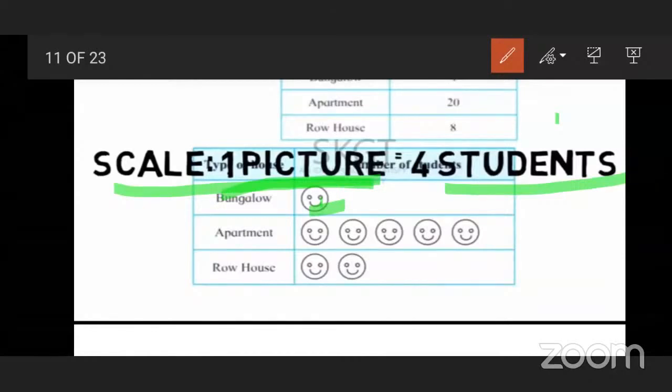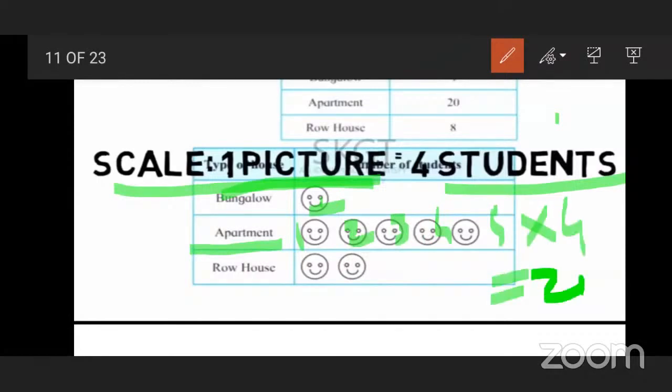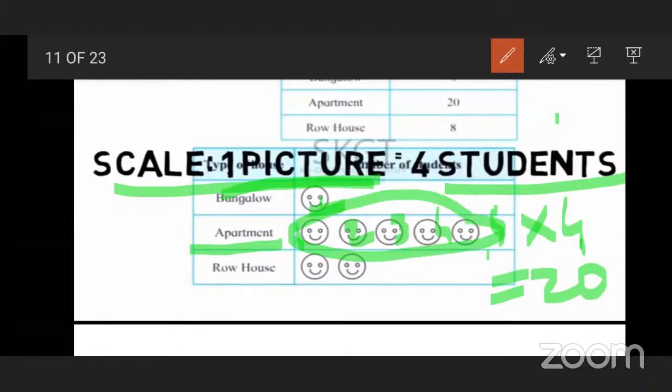How many apartments are given? 20. One picture consists of 4 students, so how many smileys do we draw? 5. 1, 2, 3, 4, and 5, because 5 fours are 20. So we draw 5 smileys.